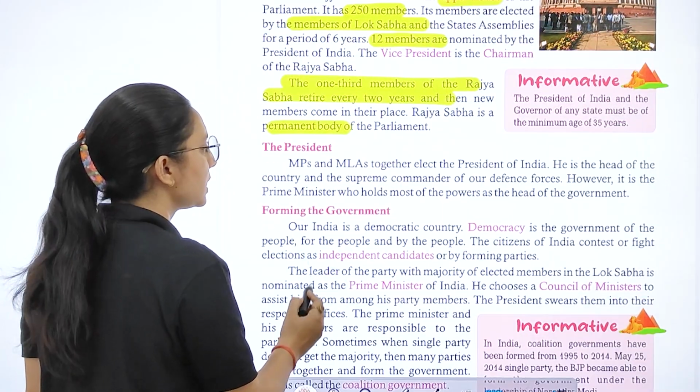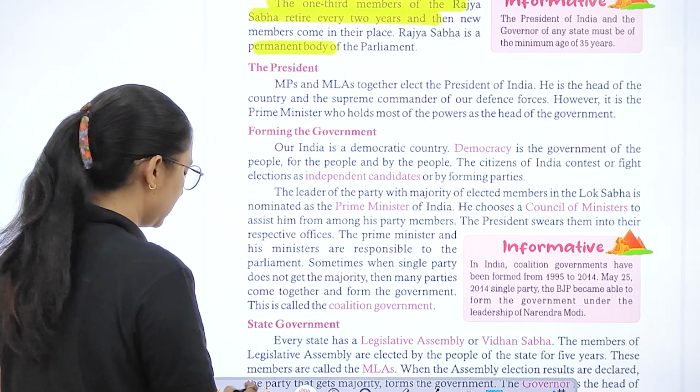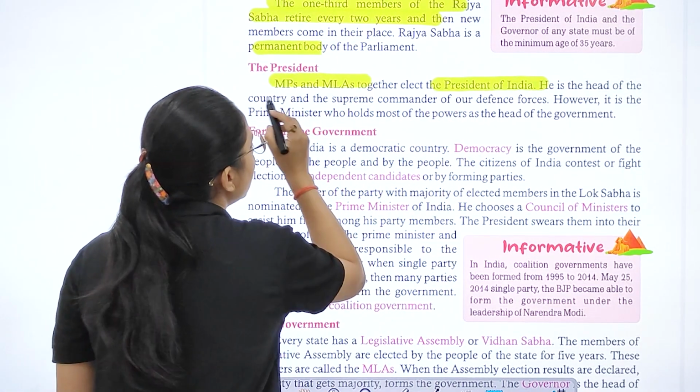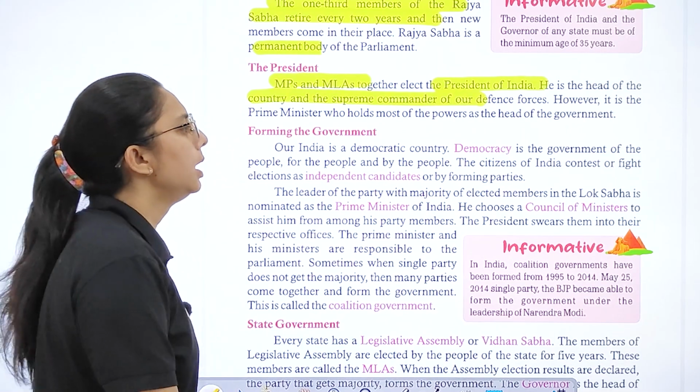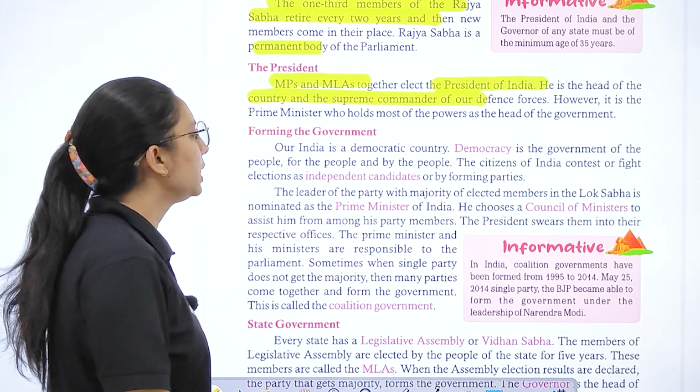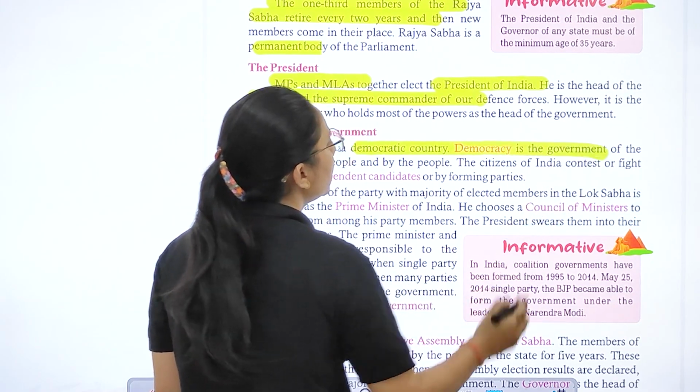Now let's study about the President. MPs and MLAs together elect the President. Right? Your MPs and MLAs, both together. The President is the head of the country and the supreme commander of the defense. Right? The President holds the power and is the head of the government.